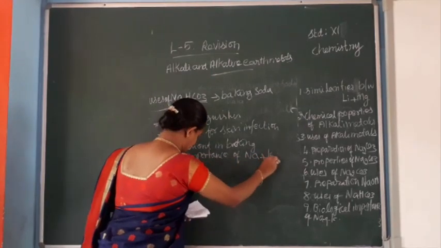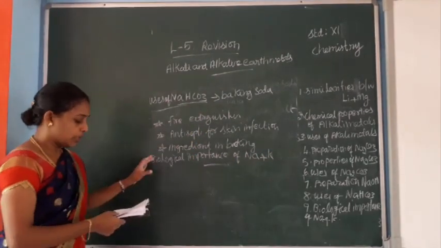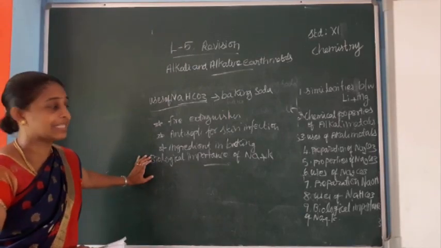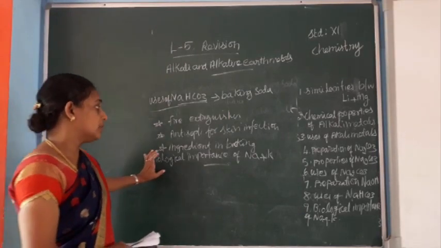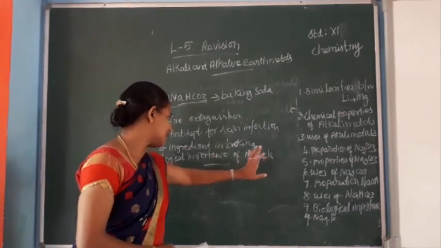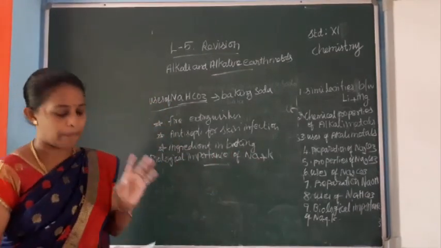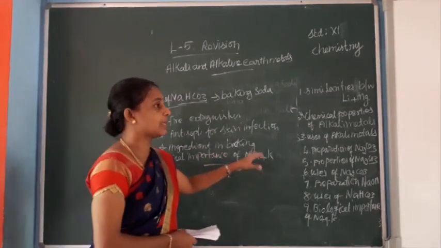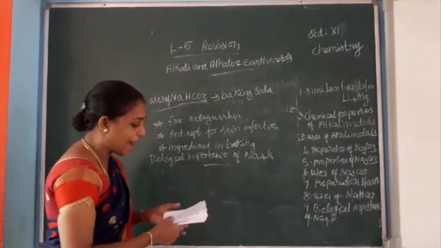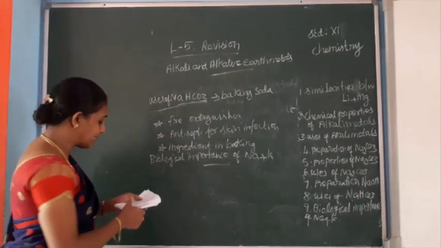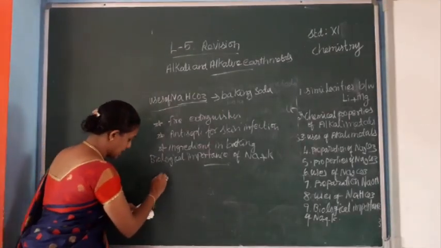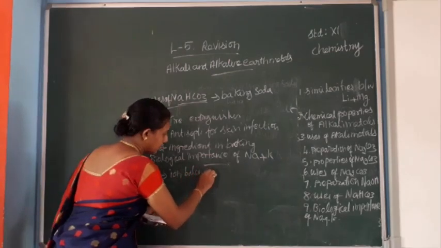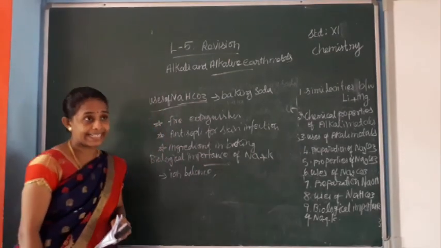Sodium and potassium have some biological importance. Sodium and potassium are used in ion balance and nerve impulse conduction.